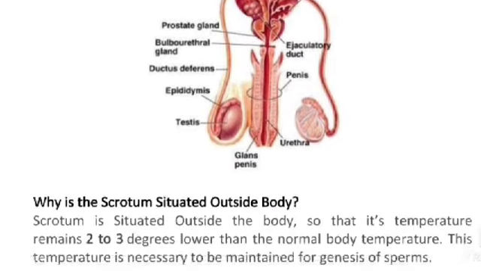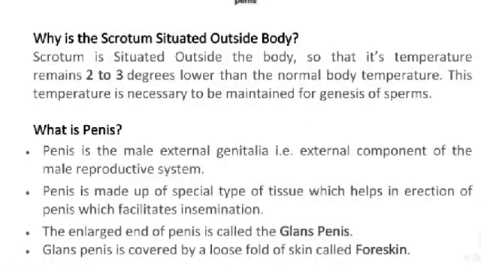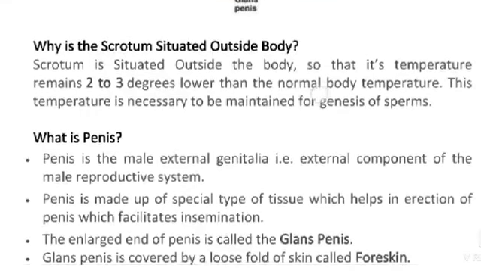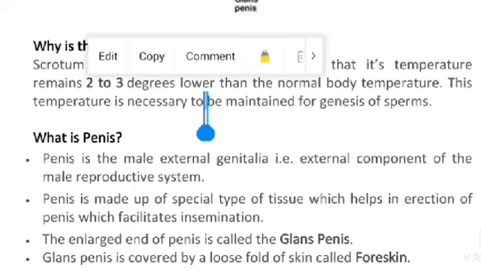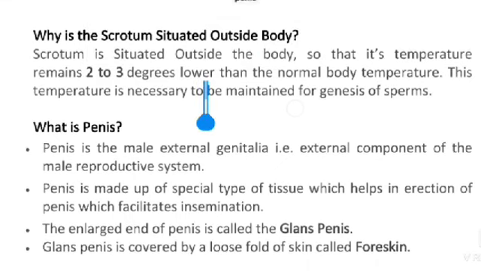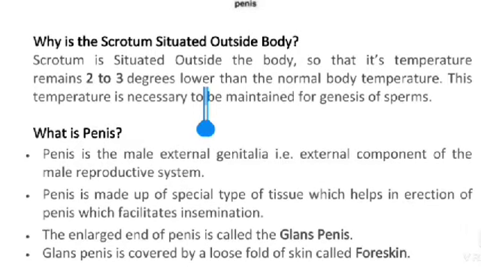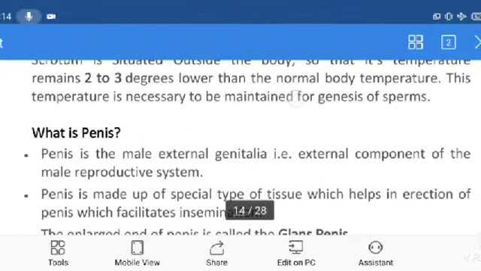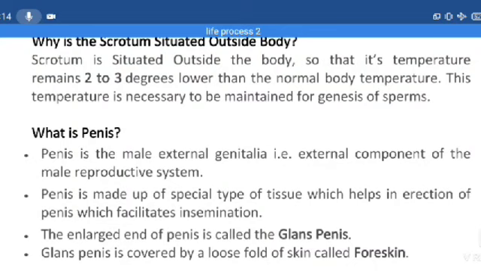Why is the scrotum situated outside the body? The scrotum is situated outside the body so that its temperature remains 2 to 3 degrees lower than the normal body temperature. This temperature is necessary to be maintained for the genesis of sperm.